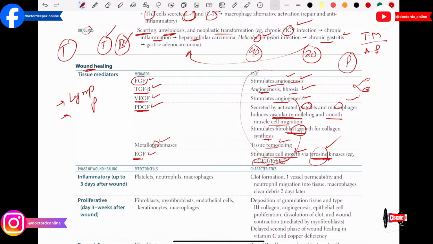So these are the important topics for today. Please try to revise these topics from First Aid very well, and try to learn these things by heart. Don't try to memorize everything, because these are conceptual things which you have to understand very well.